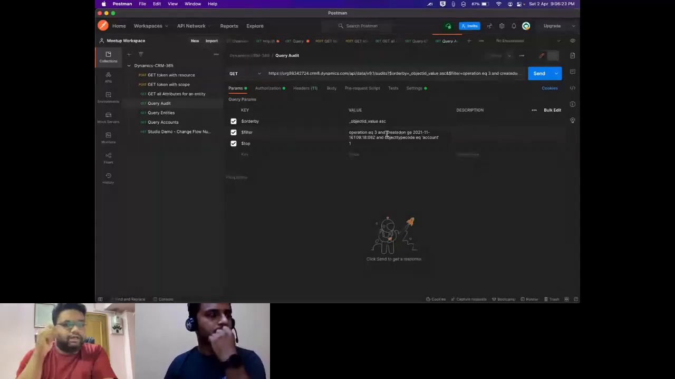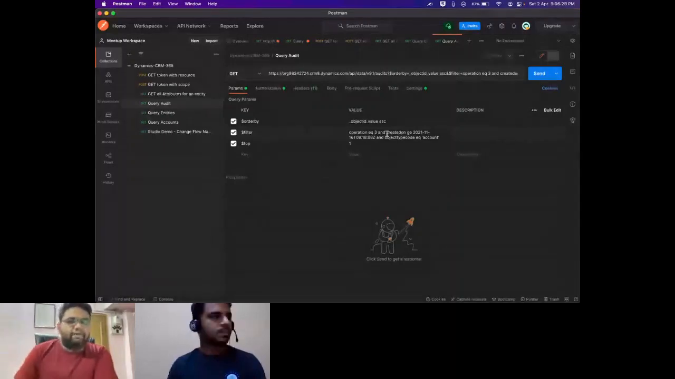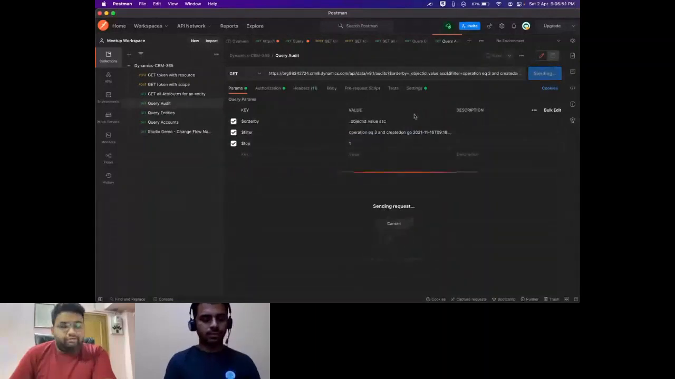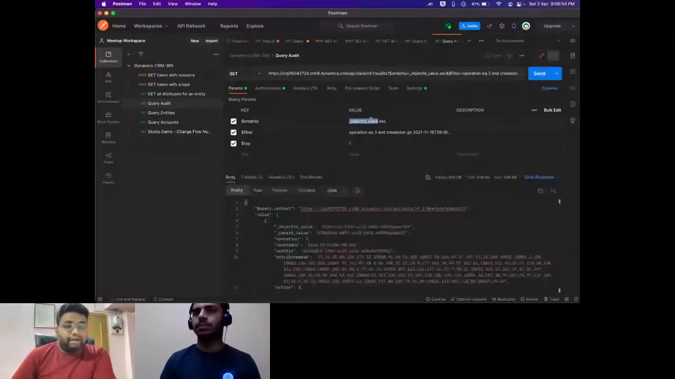And I have a few filters as well with and, like it should be created on greater than this particular timestamp, and the object type code refers to which entity it was for. Let's say I want to retrieve deleted records from the account object after this timestamp. I want to retrieve only one record. So if I hit this, and I'm ordering by object ID value ascending, you will get a response like this.